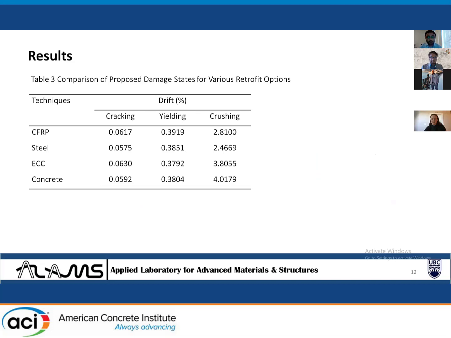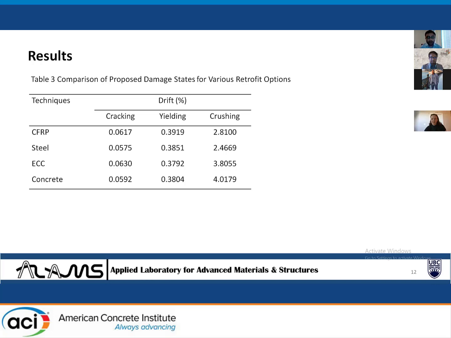Table 3 shows comparison of proposed damage states for various retrofit options. 3 damage states are considered: cracking, yielding, and crushing. Cracking is defined by cracking strain of concrete, which is obtained by dividing tensile strength of concrete by modulus of elasticity of concrete. Yielding is defined by yielding strain of reinforcement, which is obtained by dividing yield strength of reinforcement by modulus of elasticity of reinforcement. Crushing strain of concrete is considered as 0.0069.